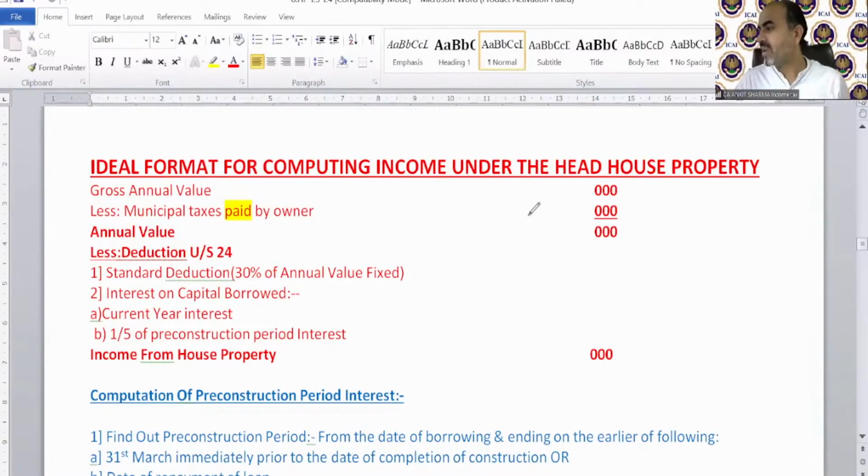What is stamp duty? Kavita is asking. Stamp duty is the government fees which the government charges at the time of selling and purchasing of buildings or immovable property. Right? That is called registration fees. You can understand it like this.